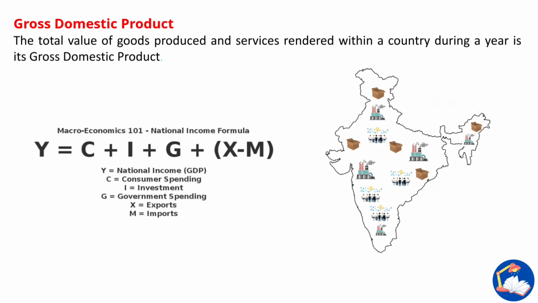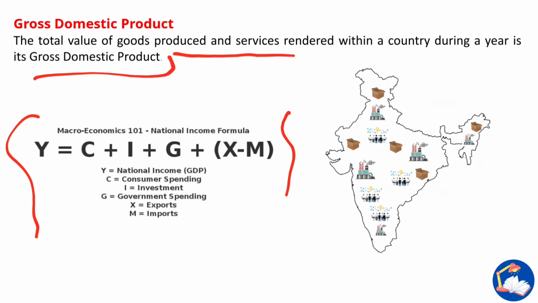So the first point is gross domestic product, or GDP. What is GDP? The total value of goods produced and services rendered within a country during a year. This is called gross domestic product. The equation of GDP is Y equals C plus I plus G plus X minus M. Y is national income, that is GDP. C is consumer spending, I is investment, and G is government spending. X minus M is exports minus imports. So within a country,